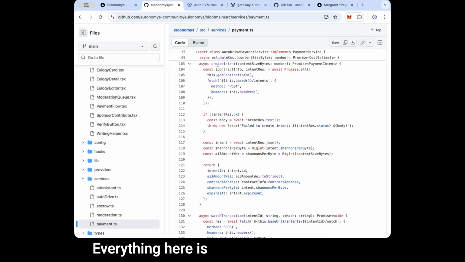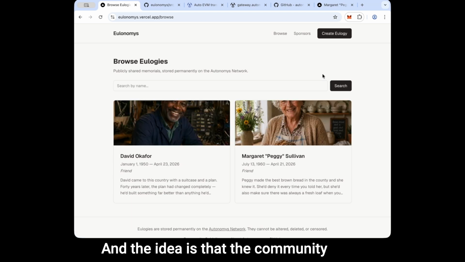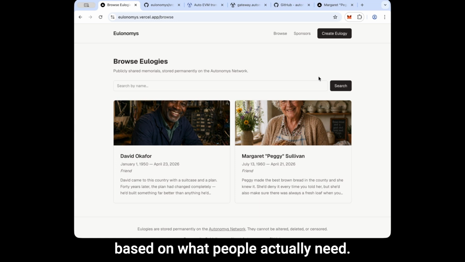Everything here is minimum viable product. And the idea is that the community fund, the writing assistant, the moderation system, they all have room to grow based on what people actually need. We hope you get involved with Pay with AI3.